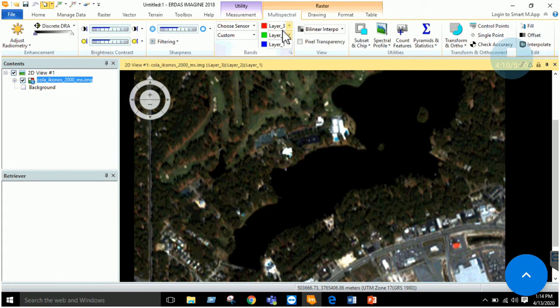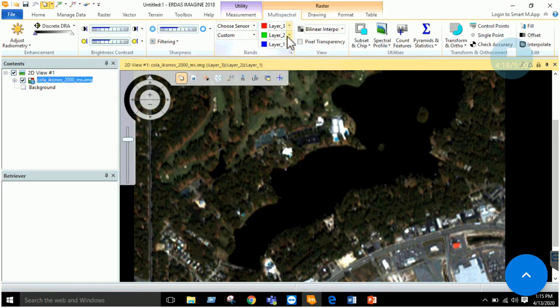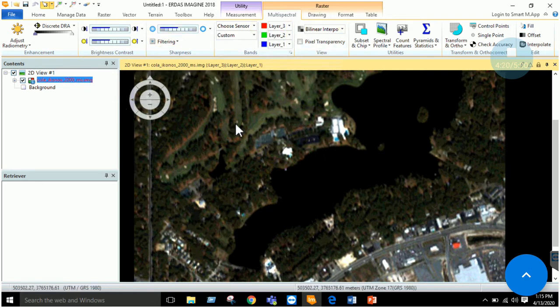So once you have band information, then in the coming lab we will clearly see what 3 2 1 means, what natural color is, what false color is. This is the basic, so just keep on changing and visualizing.